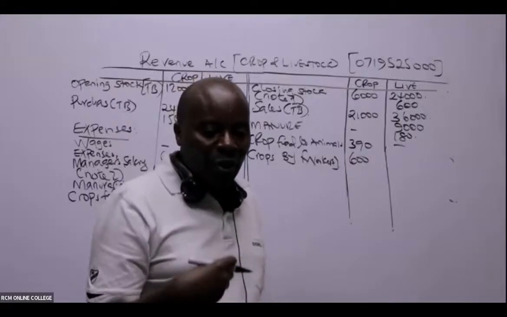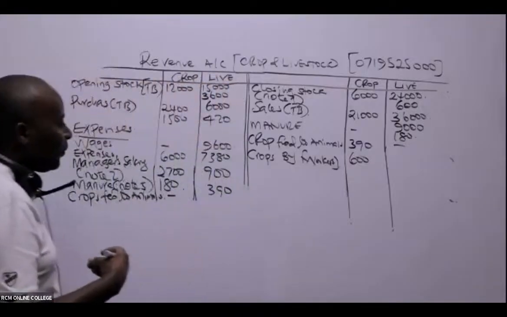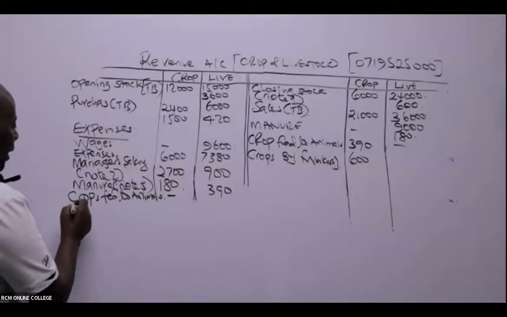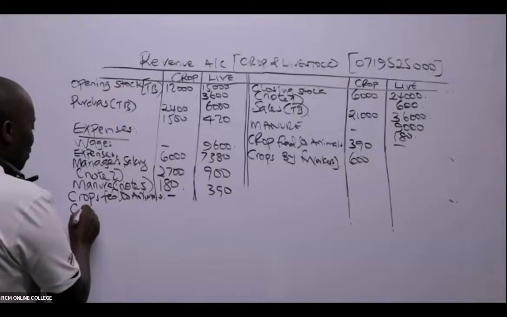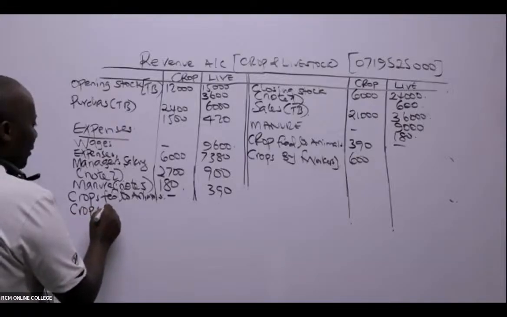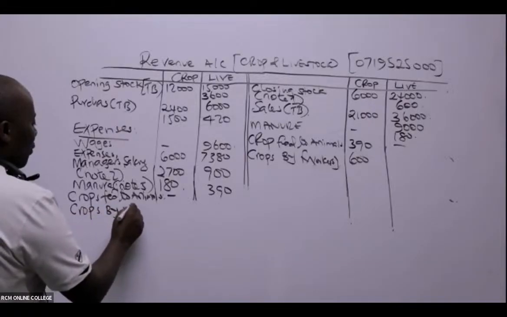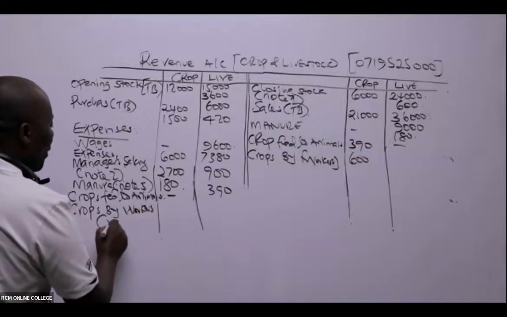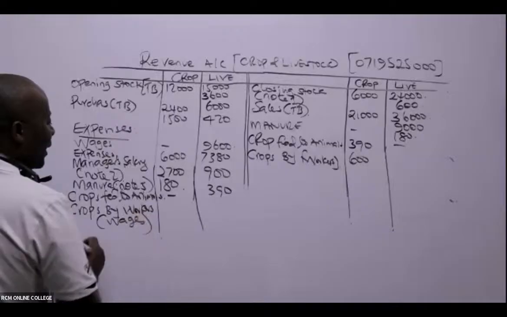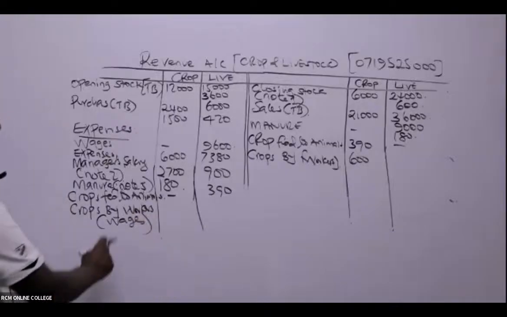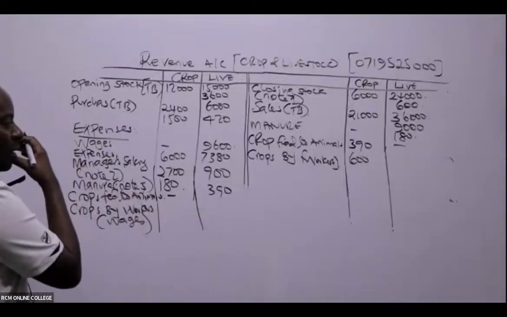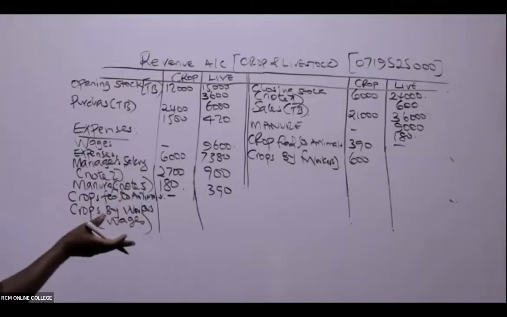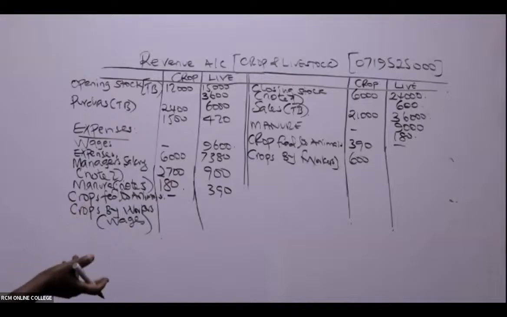So we have here crops by workers. So this will be wages, basically. It's an expense. And remember, I can't take this to the livestock. This is purely crops and workers. Don't tell me workers are animals. Even if they're animals, they're not livestock.